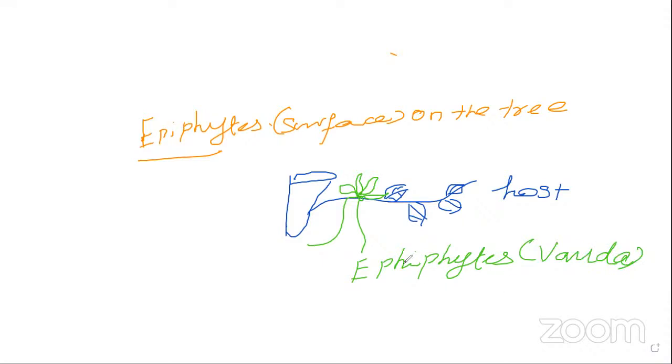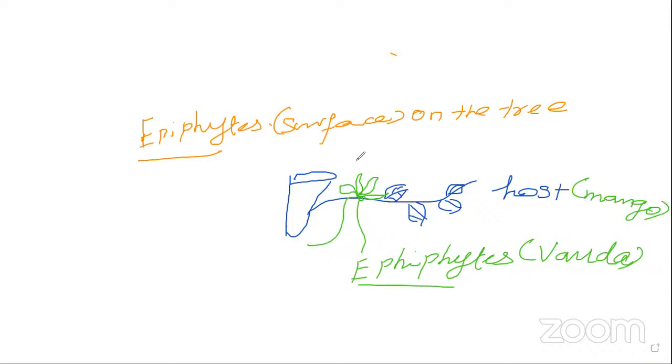What they have is a special characteristic feature: the epiphyte is also a chlorophyll-bearing plant. They can live on another tree only. The host here is a mango plant. Note it down. On the tree, the epiphytes are growing.